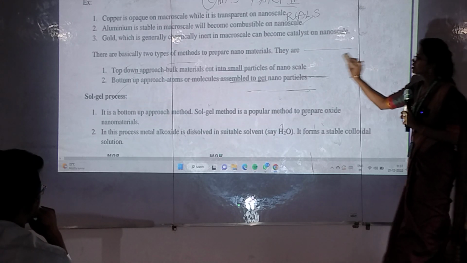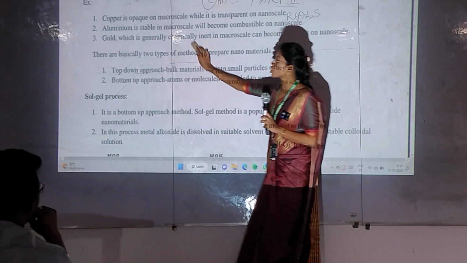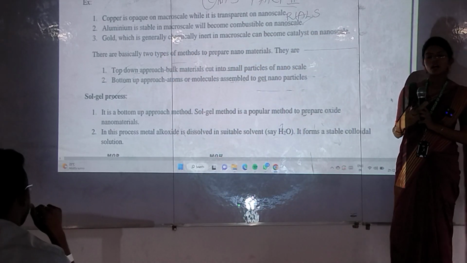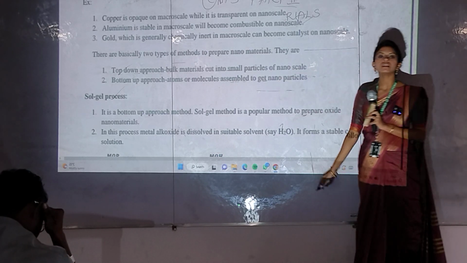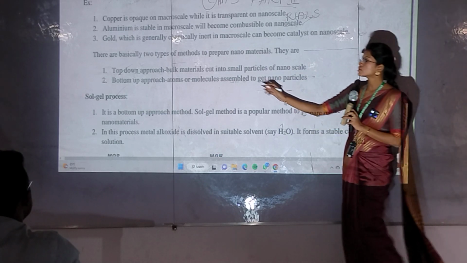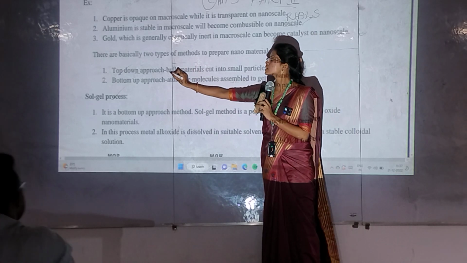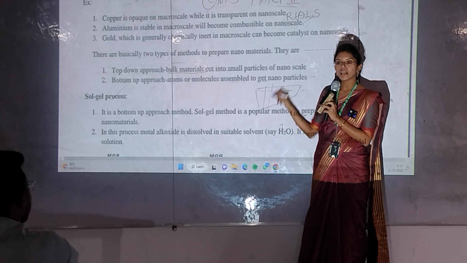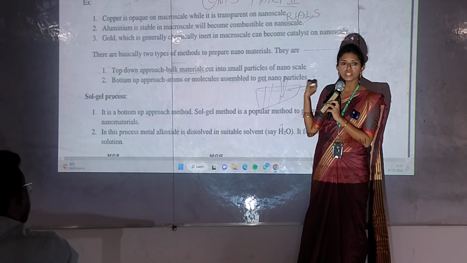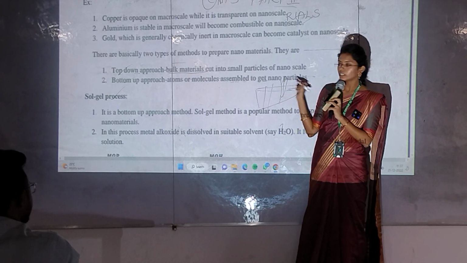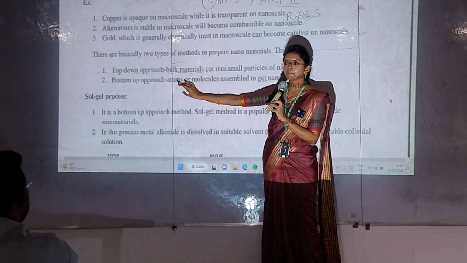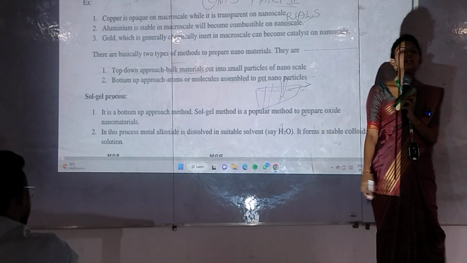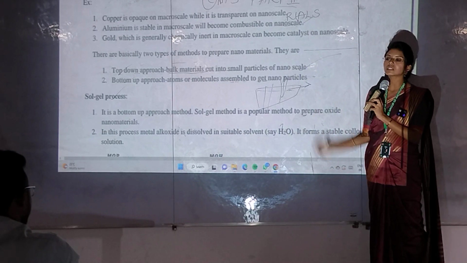Now after this we have studied that we have 2 methods to prepare the nanomaterials. Those 2 are what? One is the top down approach and the other one is the bottom up approach. If you see the top down approach, see bulk materials, as I took the graphite material and I have cut it into several parts. So then I have got what? Nanomaterials. So in the top down approach, bulk materials are cut into smaller particles of nano scale.